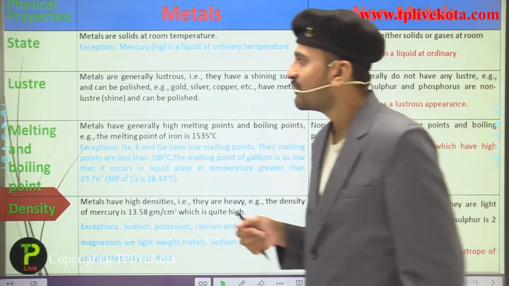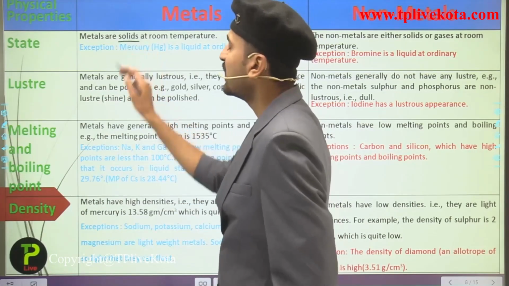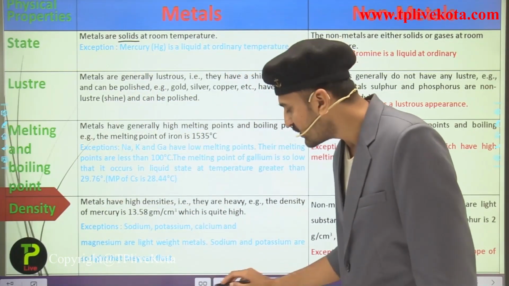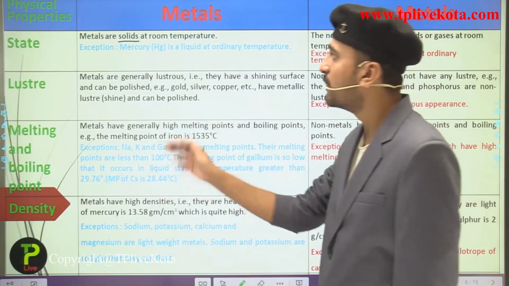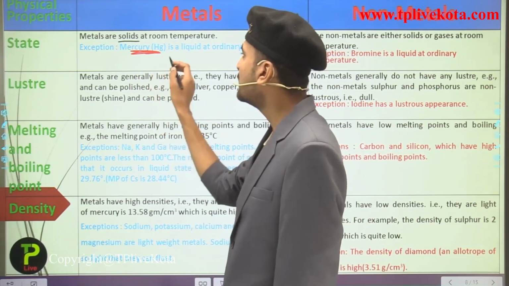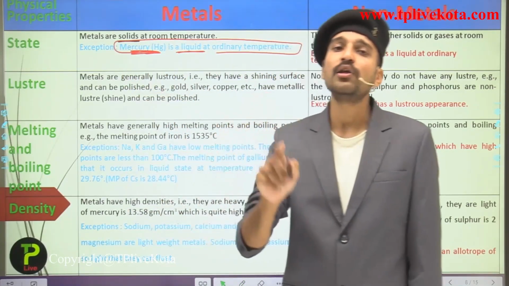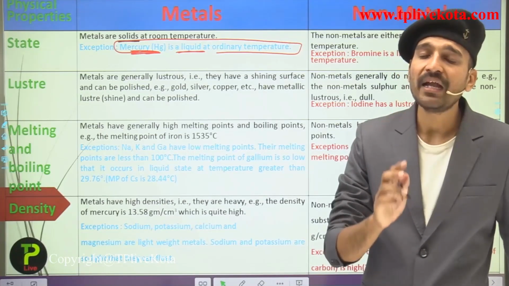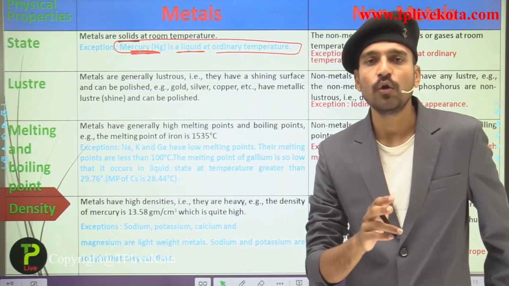So here students, you can see, talking about the state, metals are solid, that is, they exist in the solid state at room temperature. Here we have an exception, mercury, with the symbol Hg, which is a liquid at ordinary temperature. So remember students, mercury is the only metal that exists in the liquid state at room temperature.